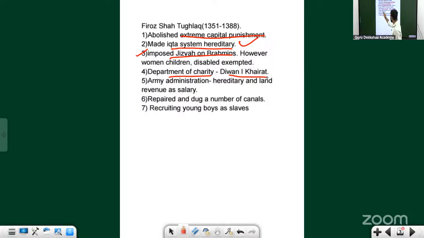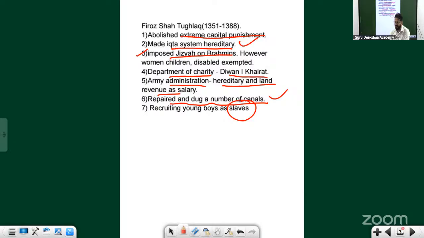Then the army administration also he had made hereditary. And you need to remember, the person who repaired and dug a number of canals is nothing but Firoz Shah Tughlaq. You will also come across that he owned a lot of slaves. According to one account, he owned more than 1 lakh slaves, young boys as slaves.